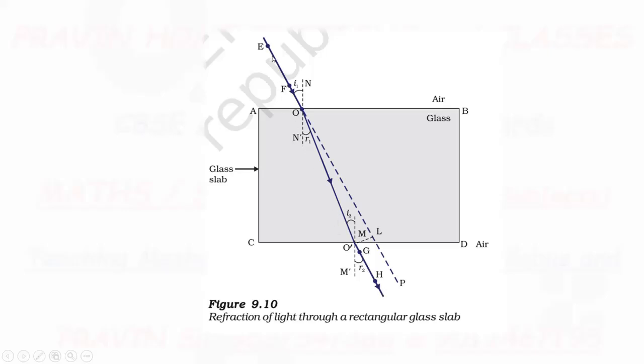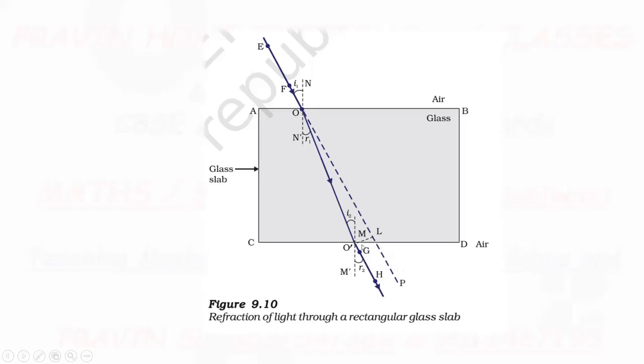If we draw this incident ray EF like this, then this line OP is an imaginary line we have drawn. This line is parallel to this ray.